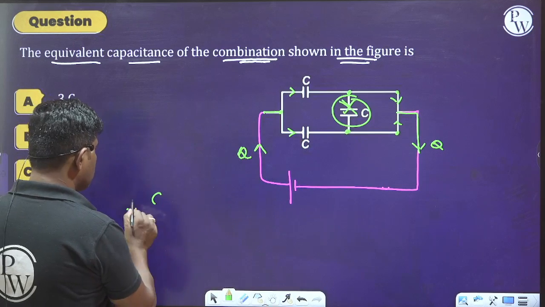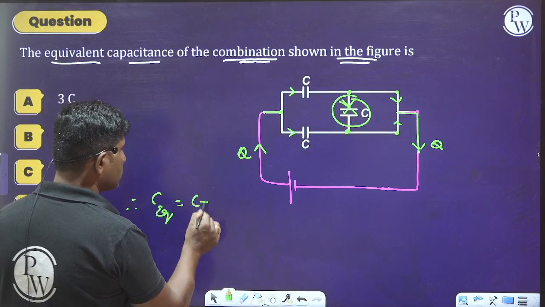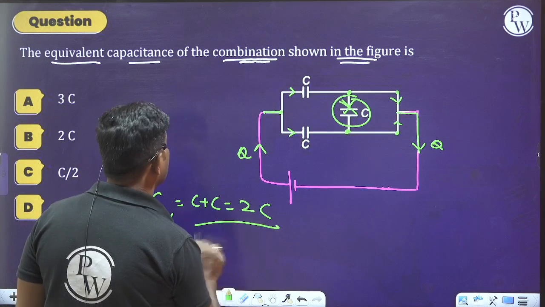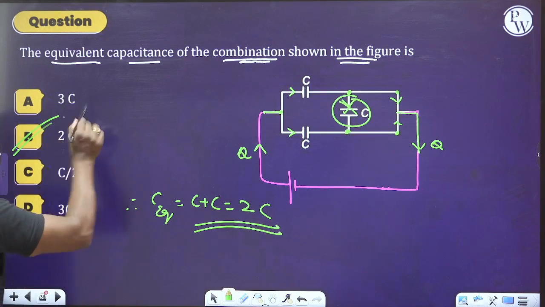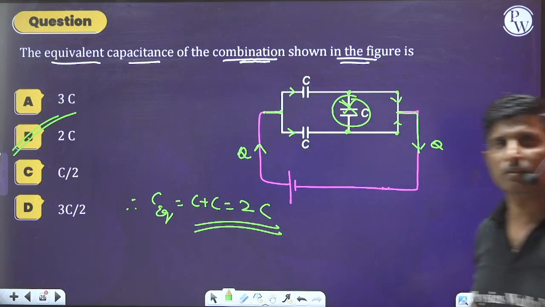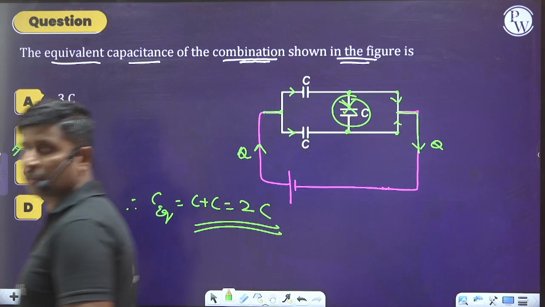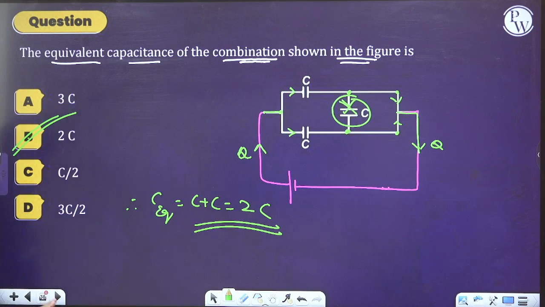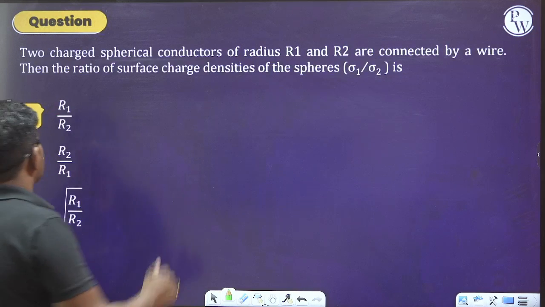Therefore, we can say that C equivalent is equal to C plus C, which is nothing but 2C. Hence, we can select option B as the right answer. Okay, I hope it is clear to you. Now, similarly, move on to the next one. What are they saying to us, observe this.